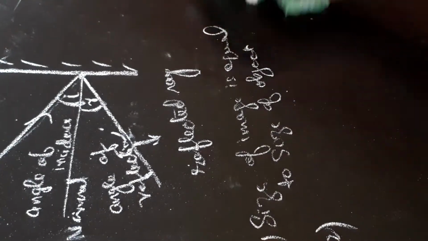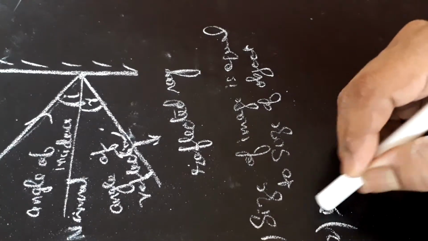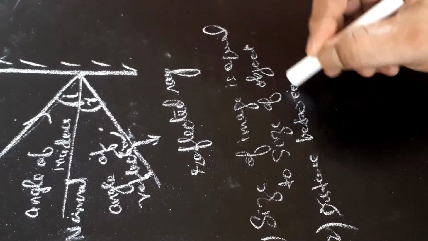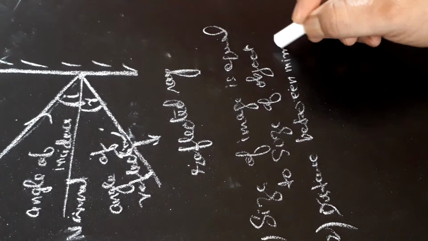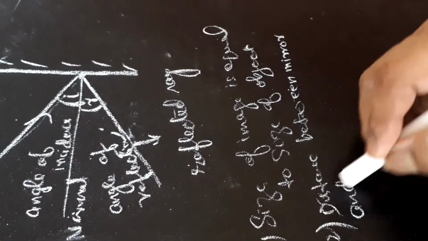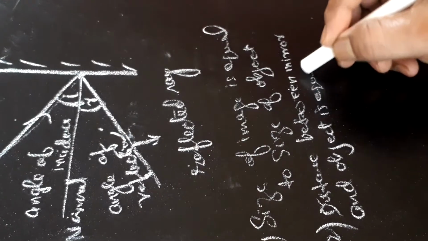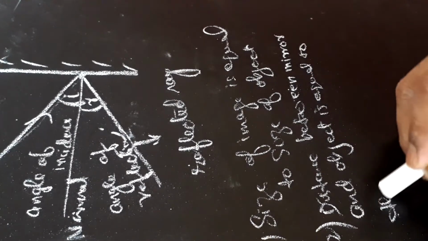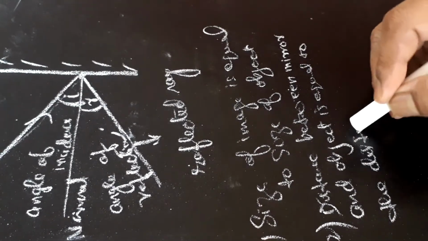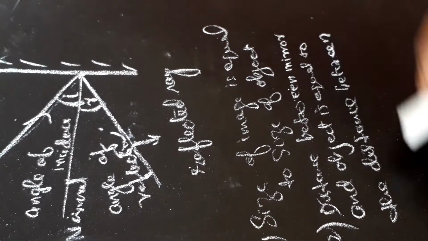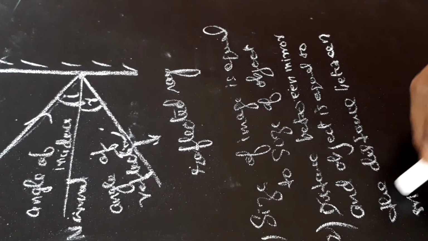Therefore, we can write distance between mirror and object is equal to the distance between mirror and image.